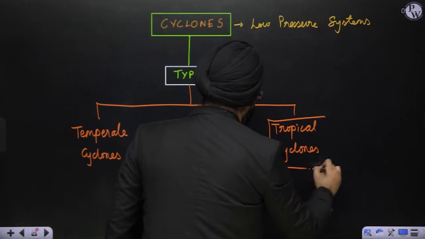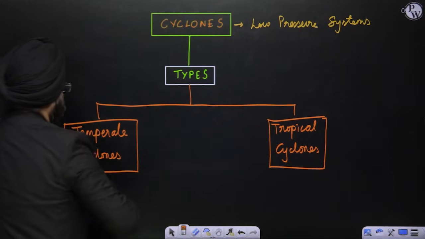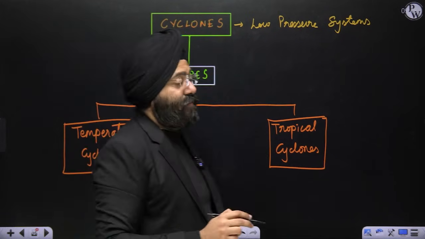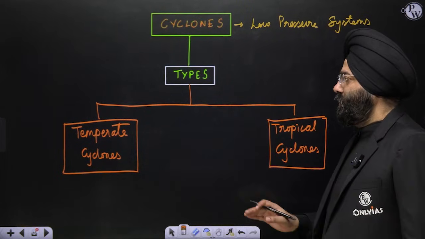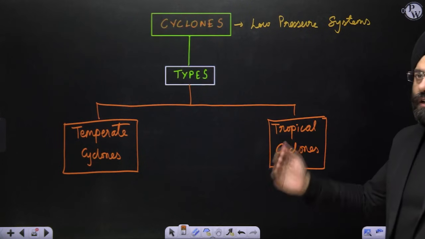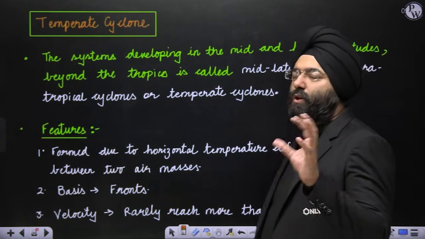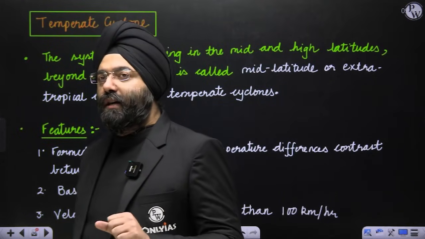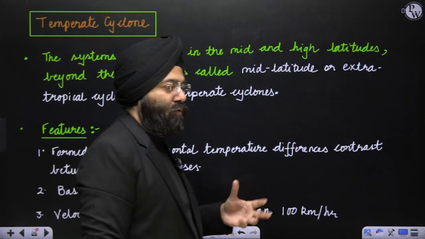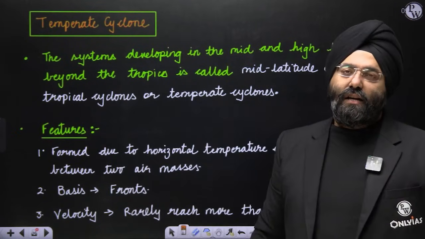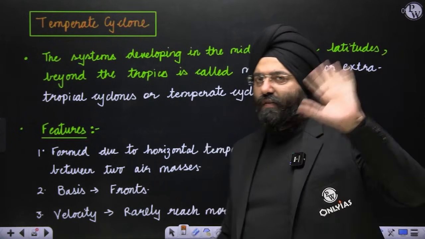Now for temperate cyclones, it was very important for you to understand the concept of fronts and air masses. If you do not know that, you will not be able to understand the temperate cyclones. And then the reason why temperate cyclones are located in these regions, you will also get to know. So let's see. What are temperate cyclones? First of all, when I say cyclone, what will you understand? It is a low pressure system. Cyclones move anti-clockwise in the northern hemisphere and clockwise in the southern hemisphere. Leaving that point, you should know that.